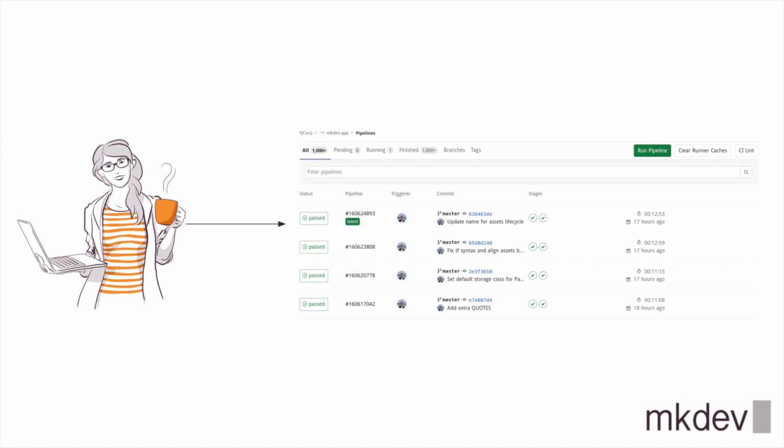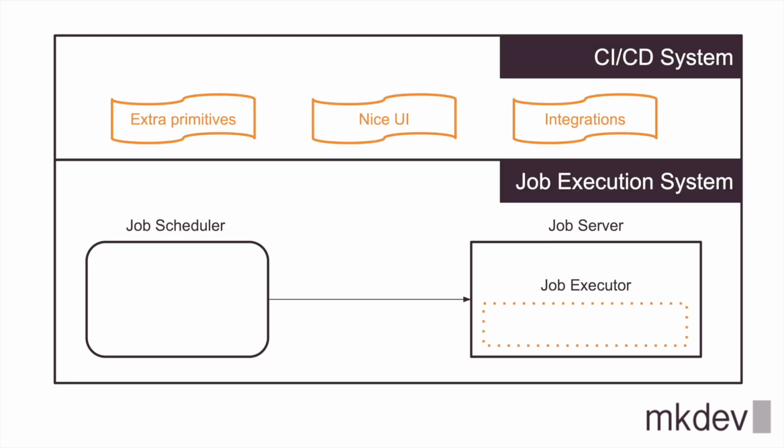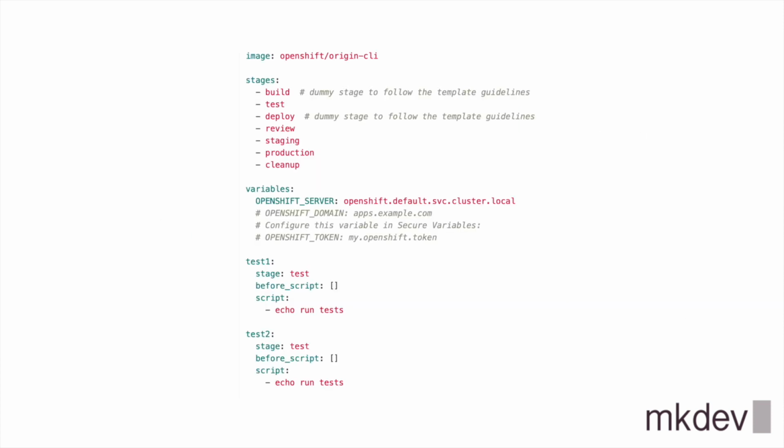It's hard to imagine a CI/CD system that doesn't integrate nicely with the source code management system, like GitHub or Bitbucket. In general, a CI/CD system has many different layers on top of the simple job execution, and it makes it easy to build and deploy your software. A proper system like this abstracts the lower level details away from you and lets you focus on building the continuous deployment pipelines in some form of system specific code like GitLab CI YAML or Jenkinsfile.